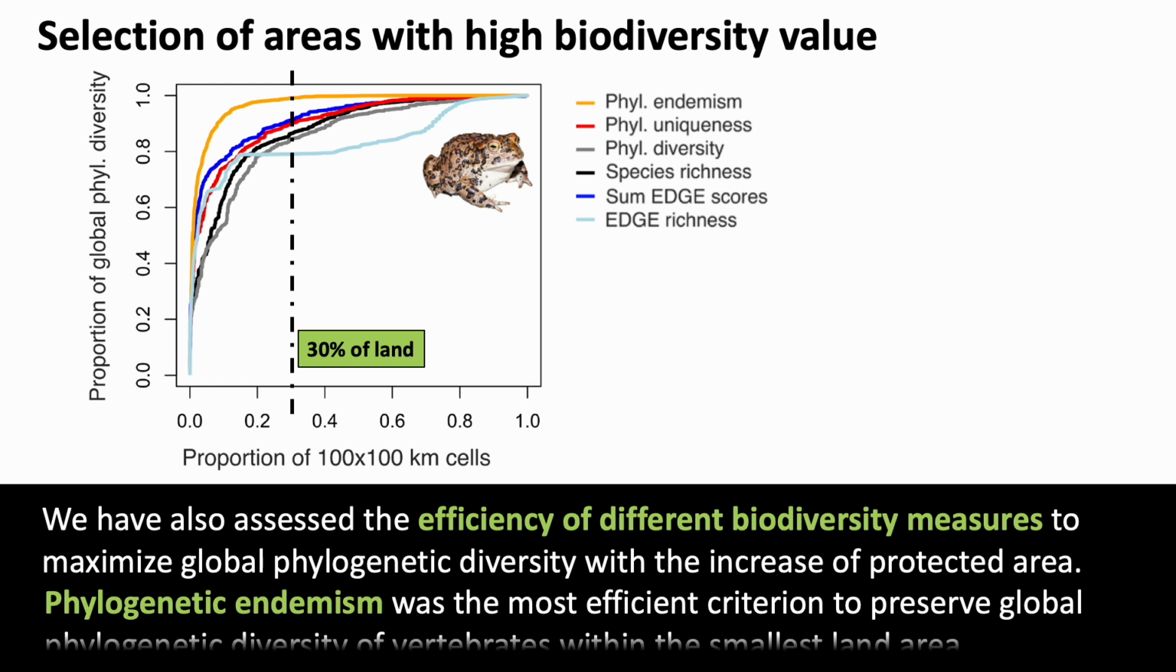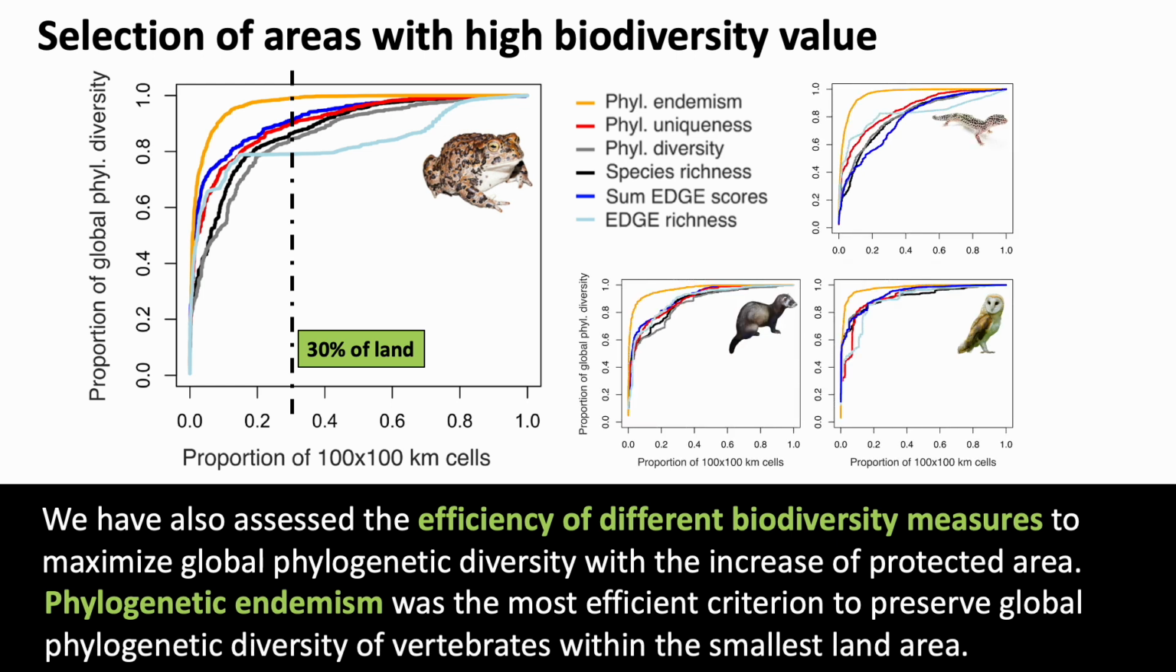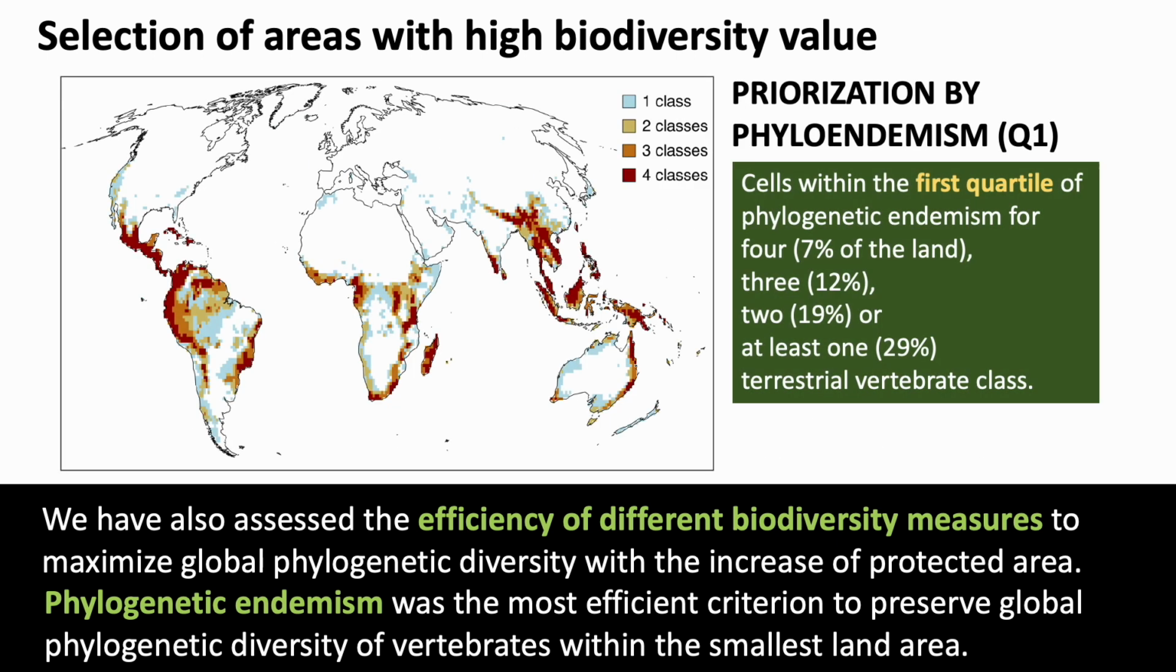We have also assessed the efficiency of different biodiversity measures to maximize global phylogenetic diversity with the increase of protected area. Phylogenetic endemism was the most efficient criterion to preserve global phylogenetic diversity of vertebrates within the smallest land area.